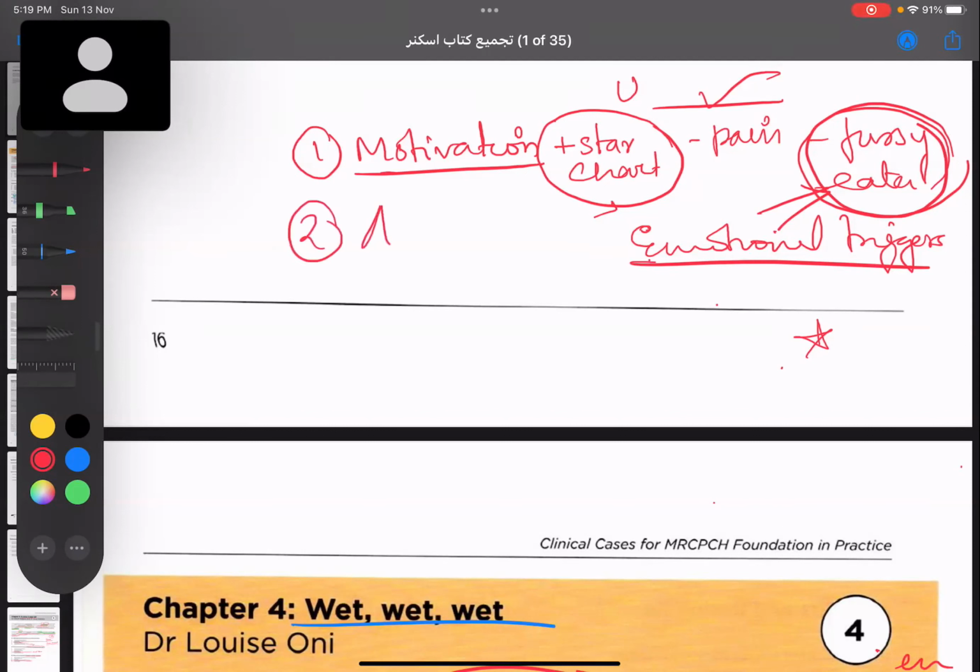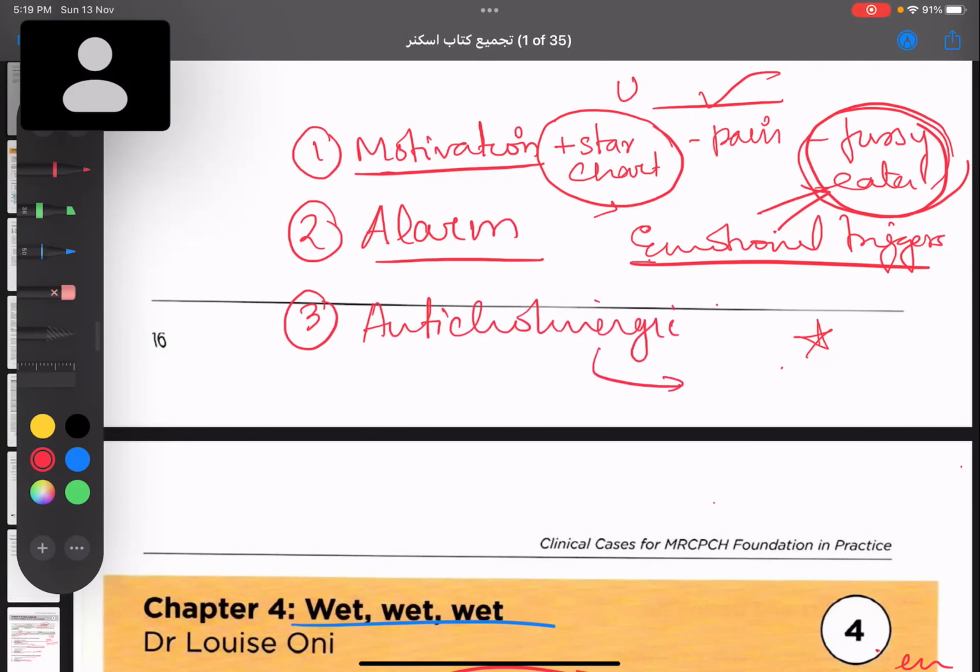Second thing is that we'll put an alarm. At a particular time in the night, you have to put an alarm. You have to wake the child up and then take him to the toilet to relieve himself. After that also, if the child does not respond, then you go for anticholinergic drugs. And these are mainly given by a specialist. Okay, so we have motivation, alarm, anticholinergic drugs.